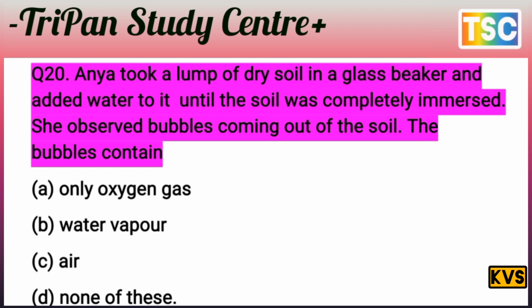Anya took a lump of dry soil in a glass beaker and added water until the soil was completely immersed. She observed bubbles coming out of the soil. What do the bubbles contain? Anya took a lump of dry soil in a glass beaker and poured water until the soil was completely submerged. Bubbles start appearing from that soil. Why do bubbles appear?